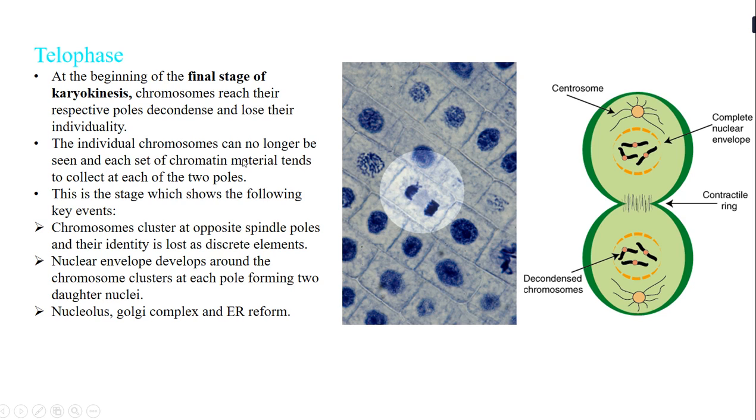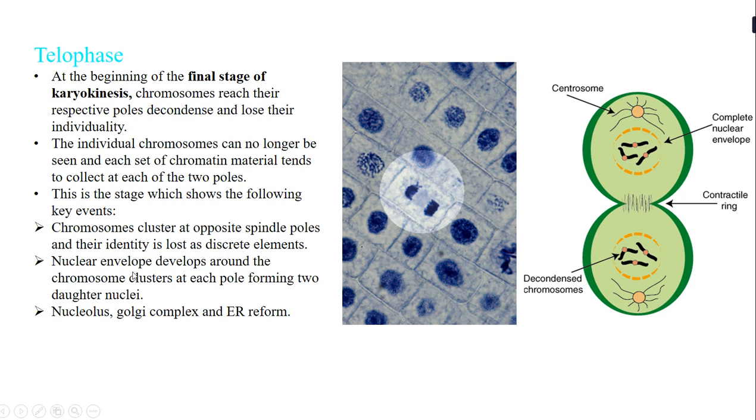The individual chromosomes can no longer be seen, and each set of chromatin material tends to collect at each of the two poles. The characteristic feature of telophase is that the chromosomes cluster at opposite spindle poles and their identity is lost as a discrete element.